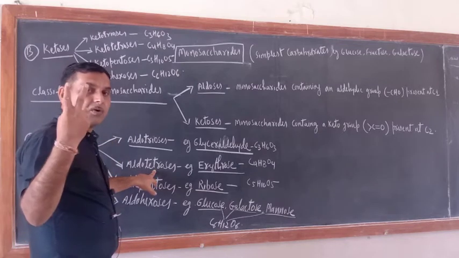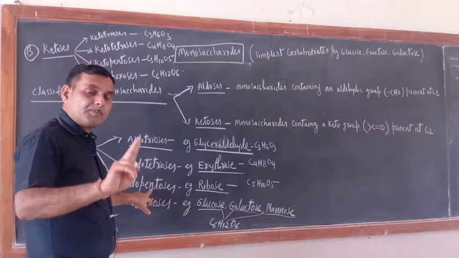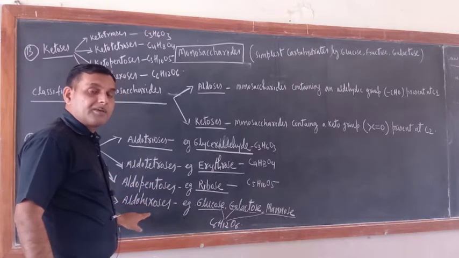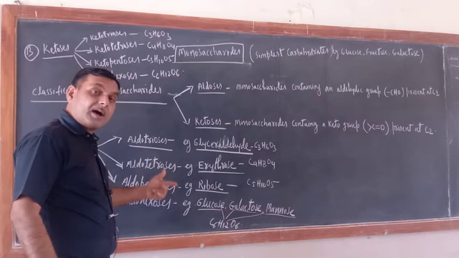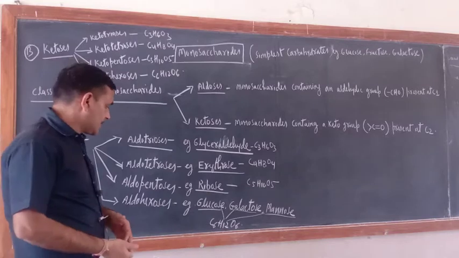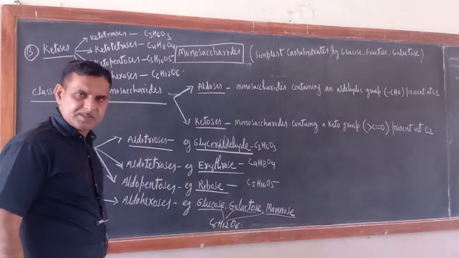Aldotetroses means 4 carbon atoms. Aldopentoses means aldehydic group plus 5 carbon atoms in total. Aldohexoses means a total of 6 carbon atoms is present.